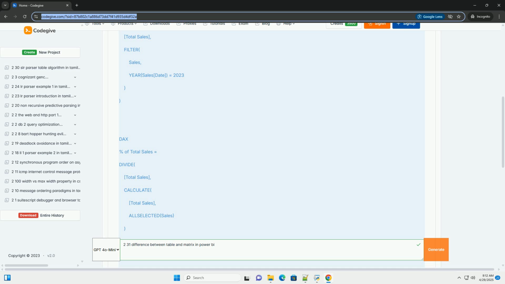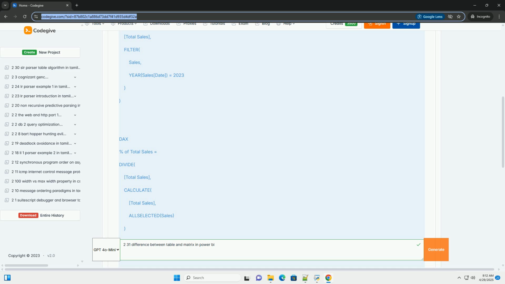Matrix: a matrix is a more complex visual that allows you to summarize and analyze data based on multiple categories. Think of it as a pivot table. It uses a hierarchical structure with rows and columns, where each level of the hierarchy represents a different dimension or grouping in your data. The intersection of a row and column displays an aggregated value based on the specified measure. This makes it ideal for identifying trends and patterns across various categories.